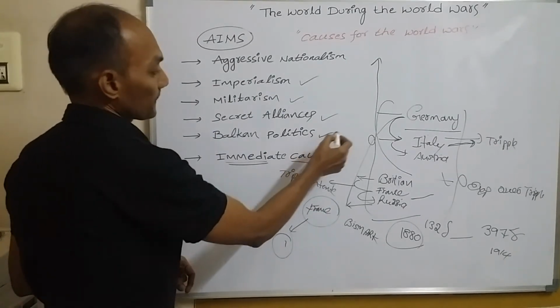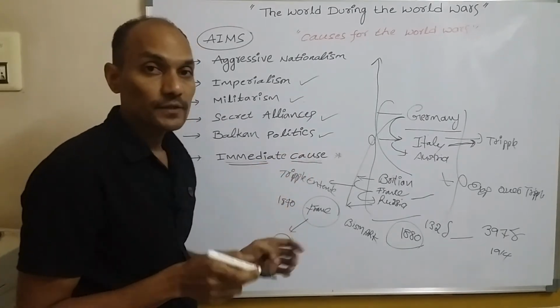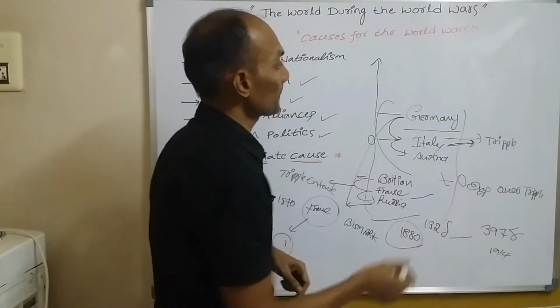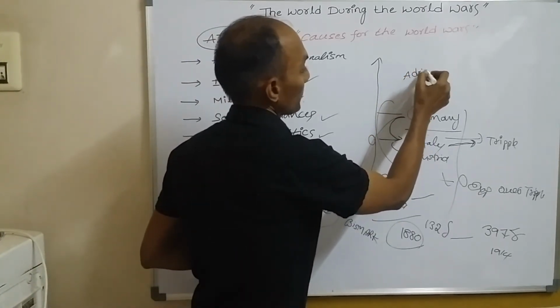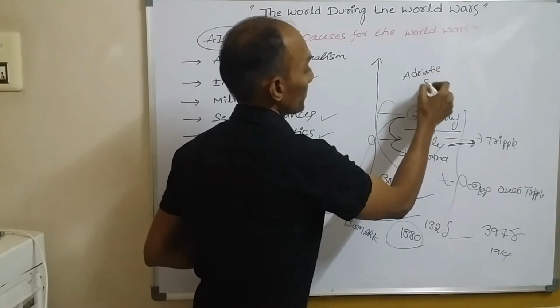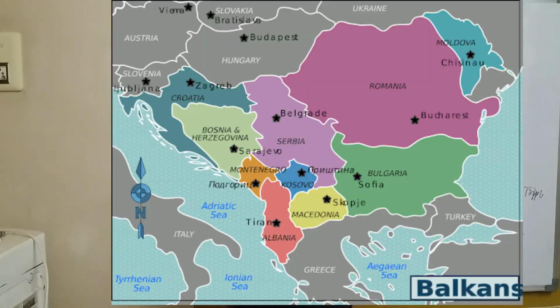And here, Balkan politics. There were many small kingdoms in the Balkan Peninsula. Where is the Balkan Peninsula? Between the Adriatic Sea and also the Black Sea. Serbia and some other countries, all these countries are called Balkan countries.